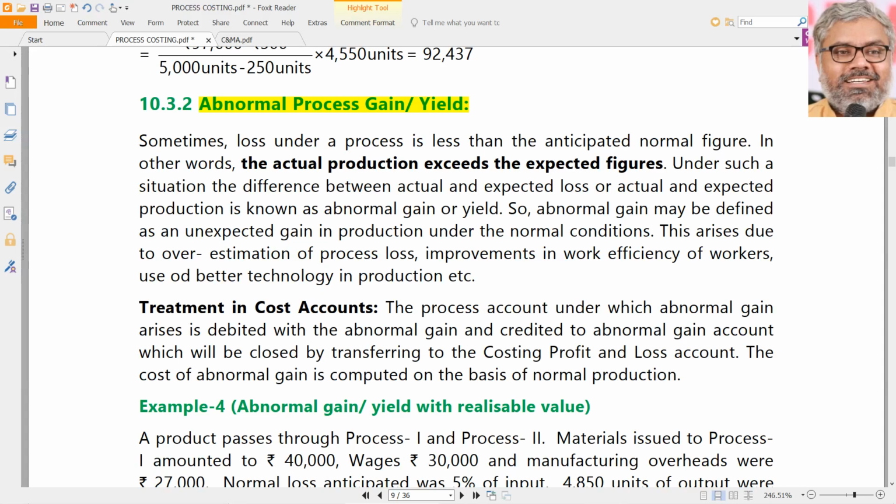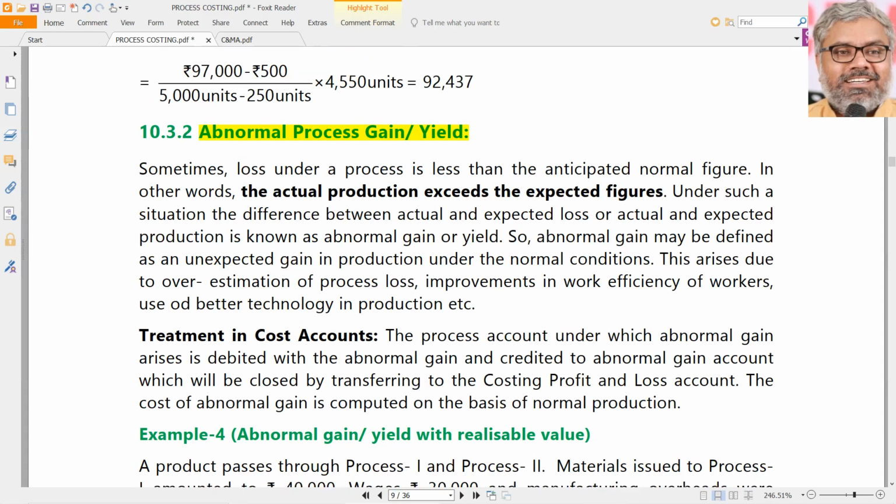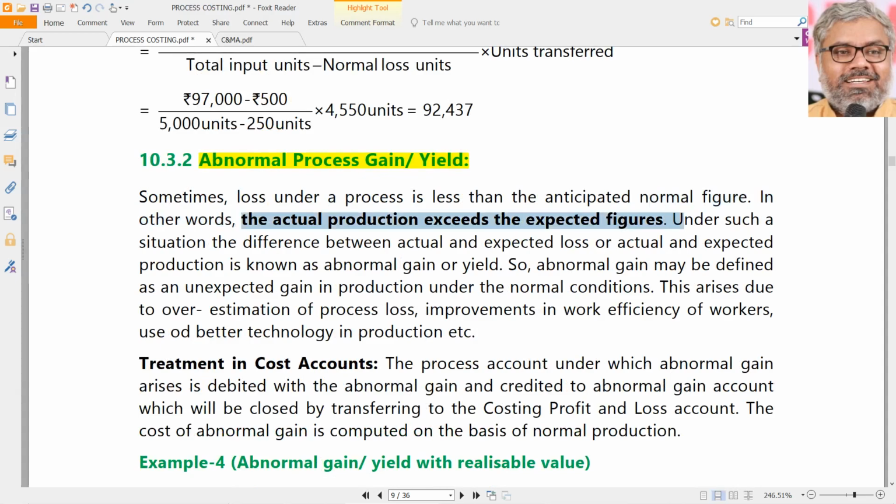On the other side, if the actual loss is less than the normal loss, then the difference is called abnormal gain. In other words, when the actual production exceeds the expected figures, then we call it abnormal gain. It will be just the opposite of abnormal loss.